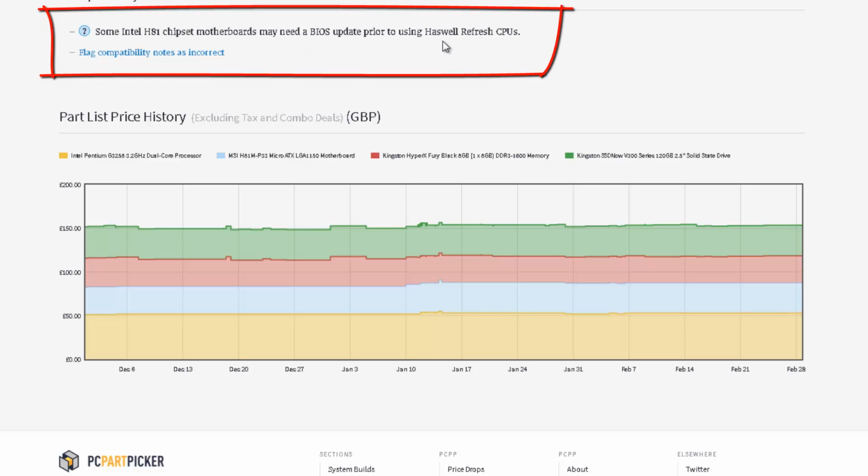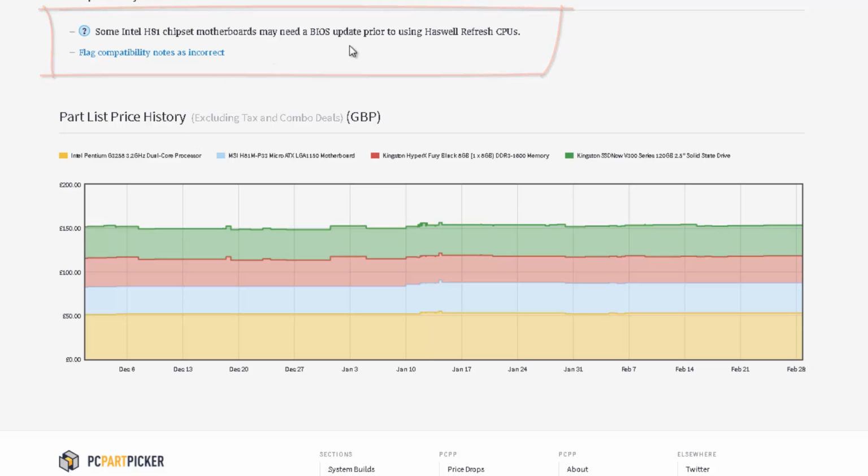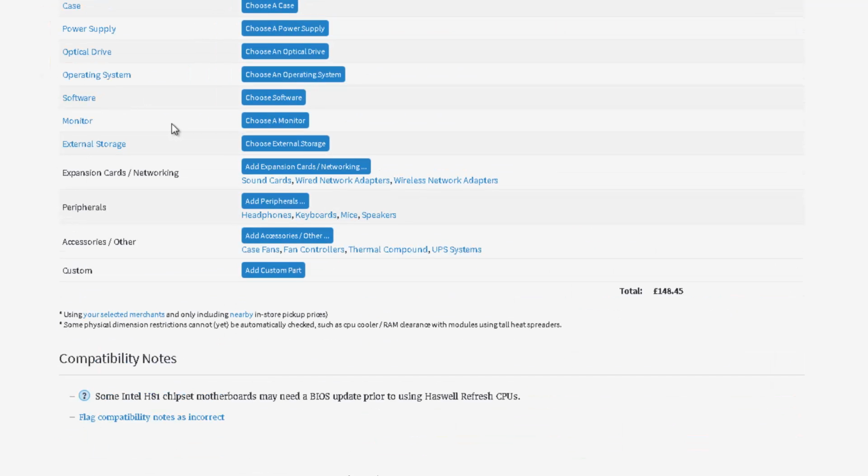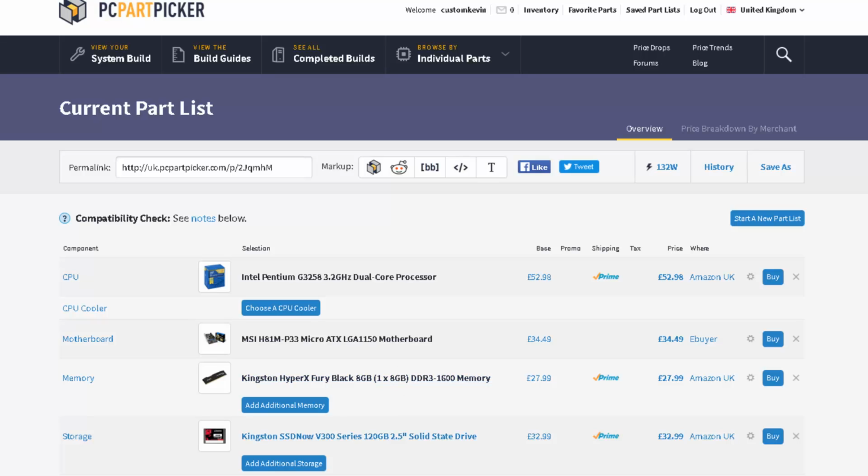So it is a Haswell refresh chip, so you will have to do that BIOS update if you use this board. You can change this board easily, just pick a different board and you won't get this issue with the BIOS update. So that's the compatibility side of it.